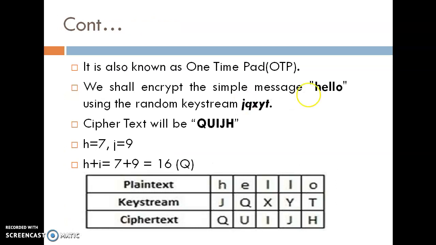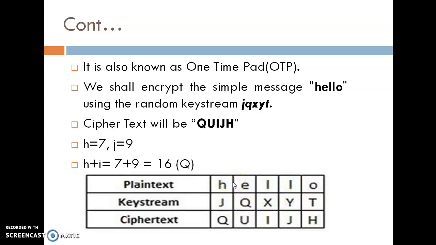For example, if our message is hello, okay, then get the random key. So if I create a random key, and it is JQXYT. Then how to create the message? Then put the plain text hello, put the key value, and the length of the key value is the same as the length of the plain text.